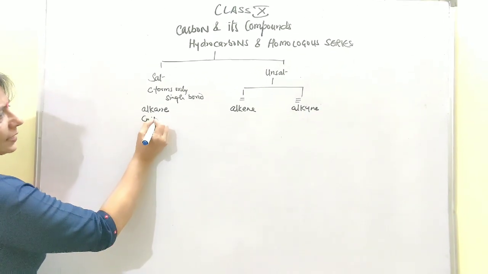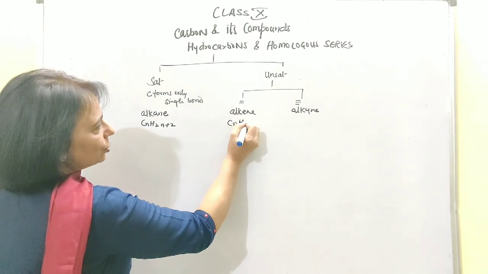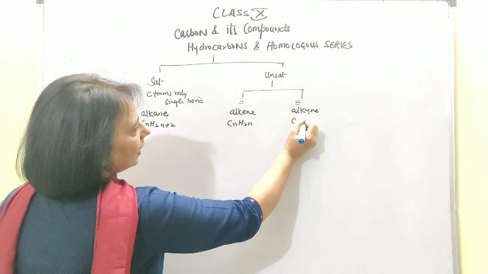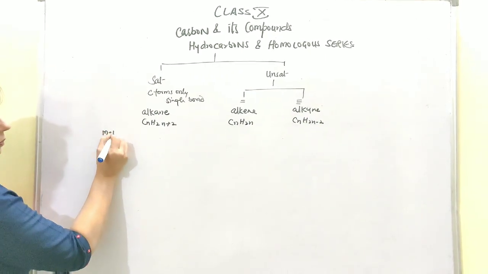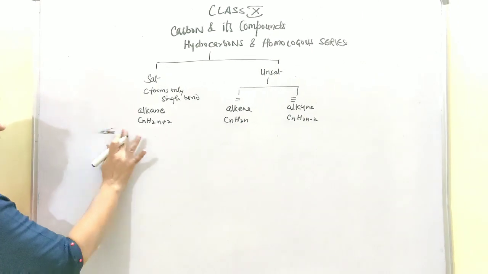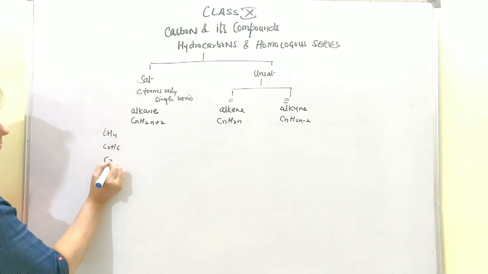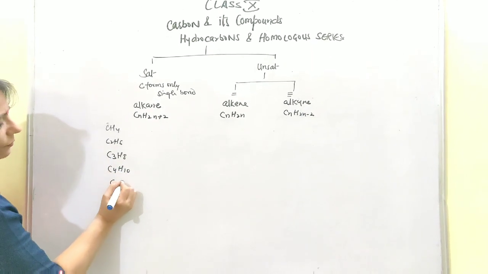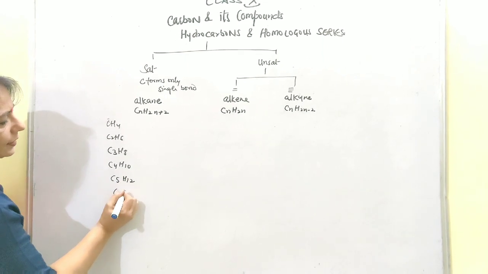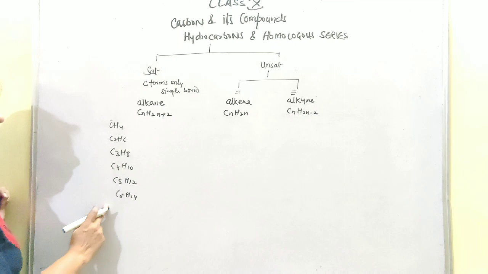Alkanes were represented as CnH2n+2, alkenes as CnH2n, and alkynes as CnH2n-2. Here the members were methane. I am just writing the formula: CH4, C2H6, C3H8, C4H10, C5H12, C6H14. Here methane, ethane, propane, butane, pentane and hexane.